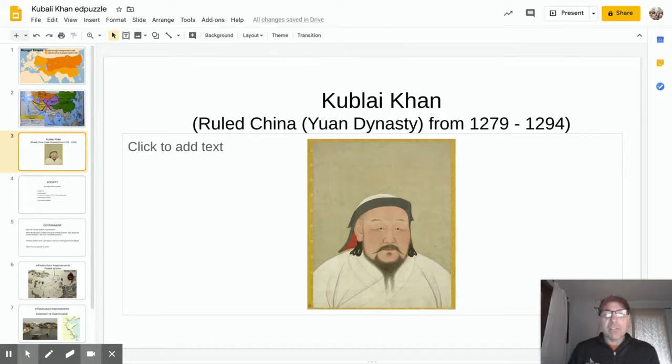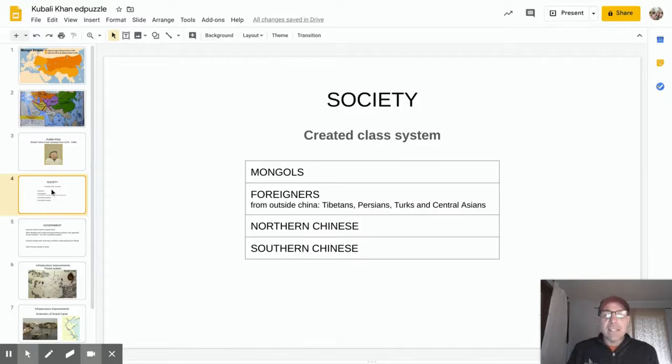Now, let's start with society. In society, he set up a class system. And of course, he puts the Mongols at the top. But the Chinese weren't next. He trusted foreigners more than he trusted the Chinese. So he had people from outside China that he trusted, from like Tibet, Persia, the Central Asian plains. Next came the Northern Chinese, because they were the most used to the Mongol culture. And then below them were the Southern Chinese.